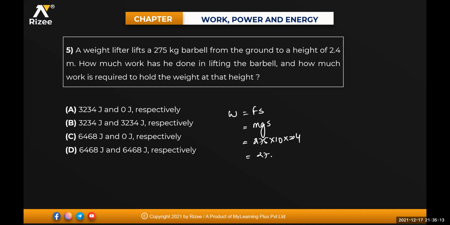So it is 2750 into 2.4 meter into cos 0. Cos 0 is nothing but 1. So it is approximately how much, beta? 2750 into 24 divided by 10. 275 into 24 divided by 10. This one gets cancelled. So it is 275 into 24. Approximately, 4 5s are 20, 7 4s are 28, so it is around 7,000 joules approximately.